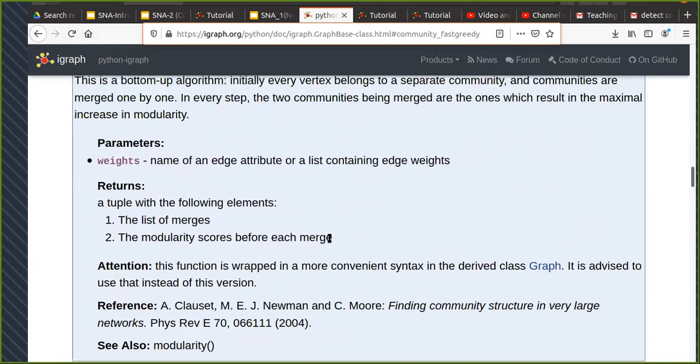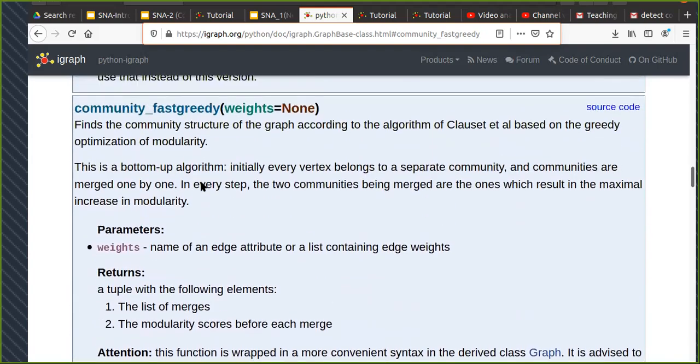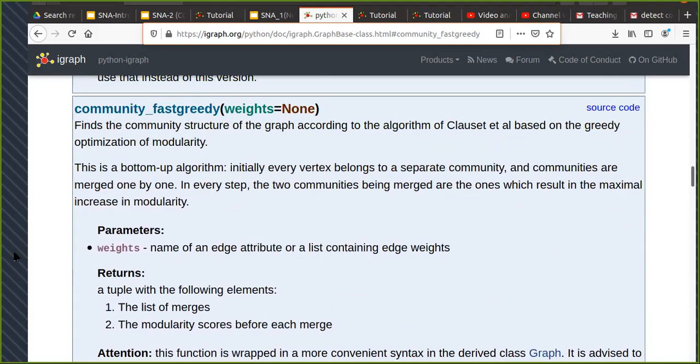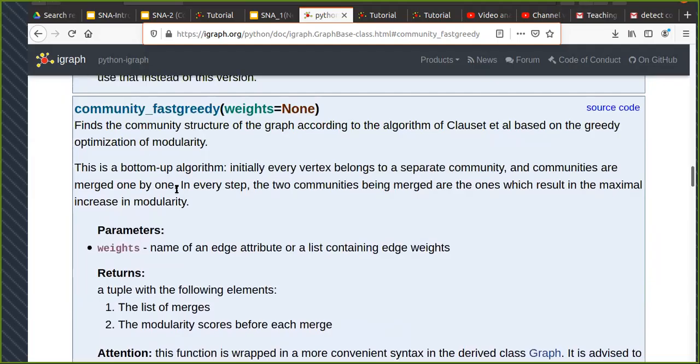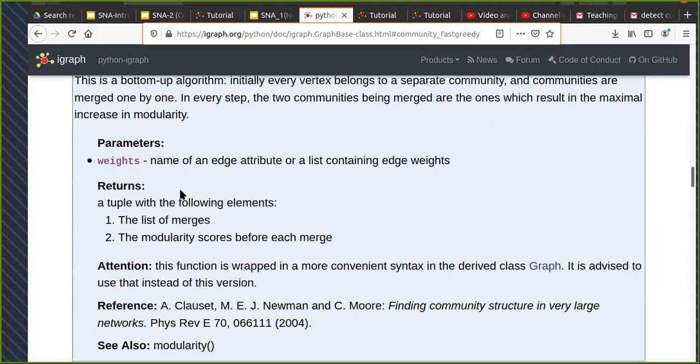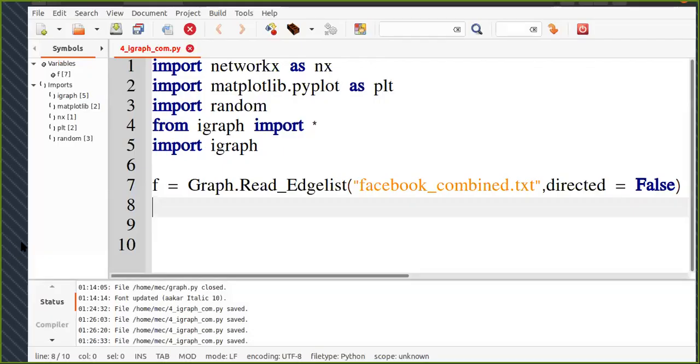Okay. You can see what this algorithm is returning. So this particular algorithm is not returning us any dendrogram. I'm just going to implement this algorithm. So this function here is community underscore fast greedy, and I have this graph here. Okay, if I look at this particular algorithm, I think it actually returns me a dendrogram, because it returns me a list of merges and the modularity scores before each merge. So let's just execute and see what it returns.